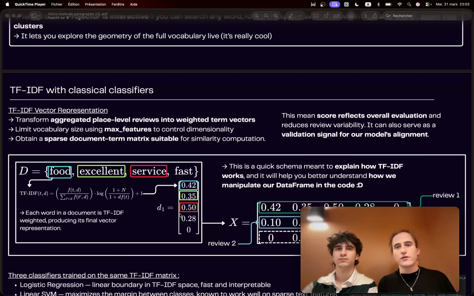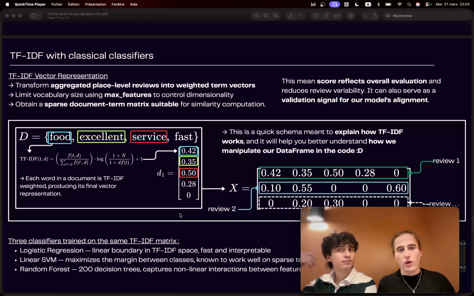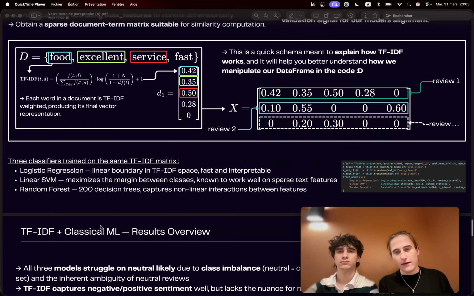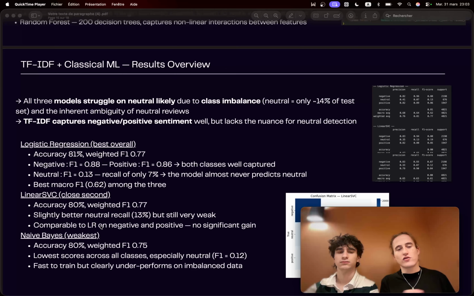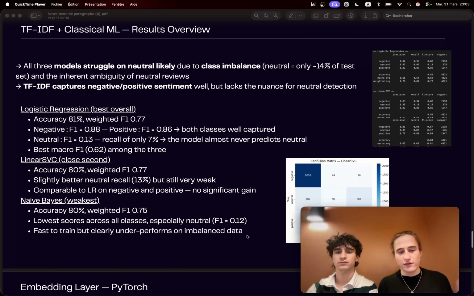About the models that we did, we first did the classical TF-IDF, in order to look at the frequency of the words in every document, with a little bit of math over here. You can look at our first project, where we dive into this much deeper, but this is just a cool insight into how it works. Once we had done this, we tried classical machine learning, like logistic regression, linear SVC, or naive Bayes.